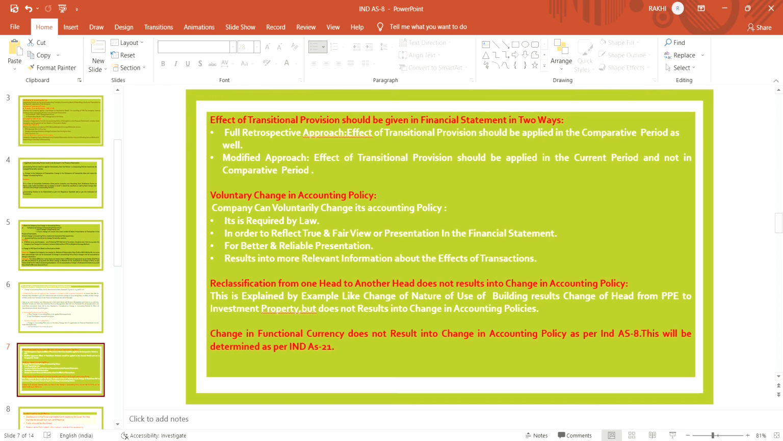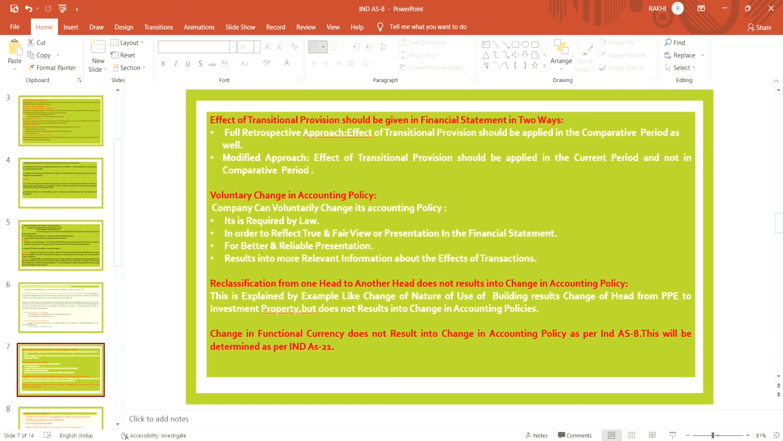So comparative statements are also restated in the full retrospective approach, and in the modified approach the effect is given only in the current period and not in the comparative period. In the retrospective approach, the prior period figures are also restated, and in the modified approach the effect of transitional provision is given in the current period only.